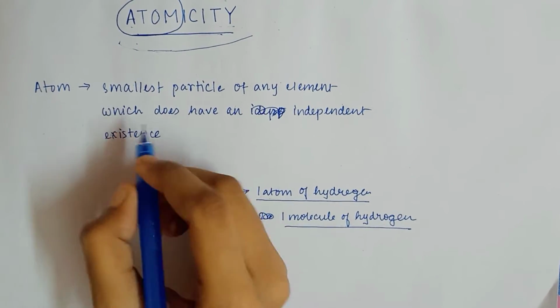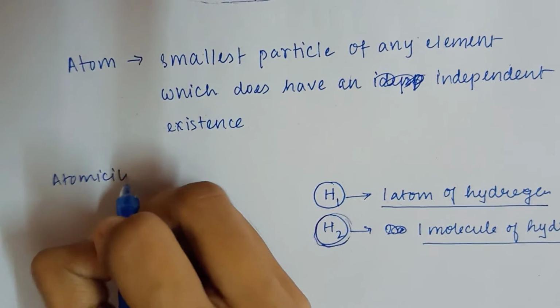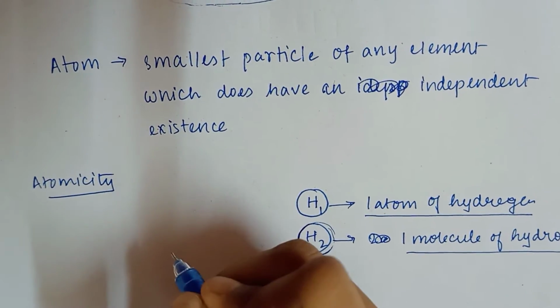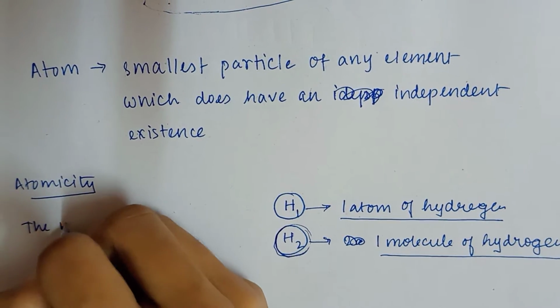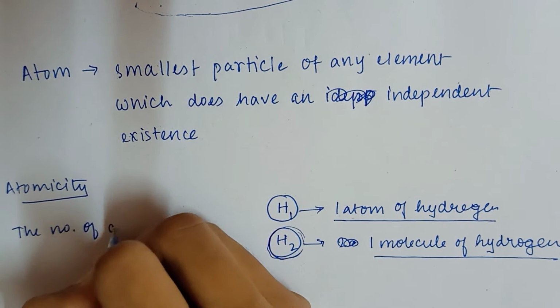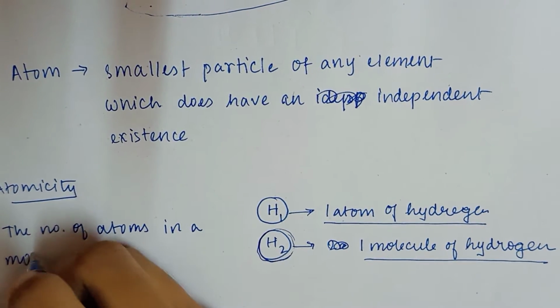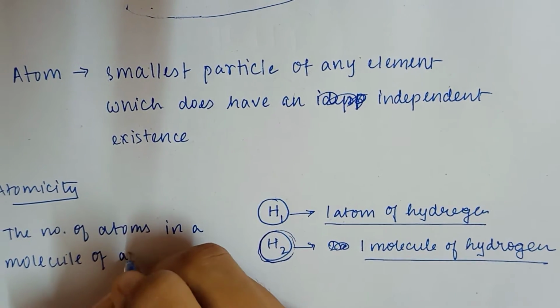Atomicity means the number of atoms in a molecule of an element.